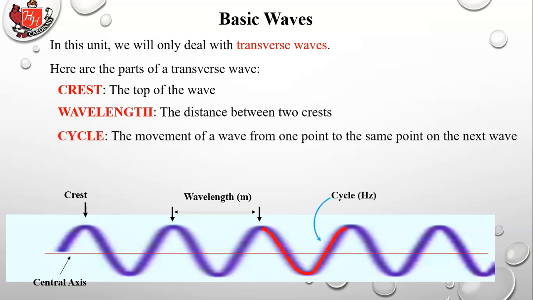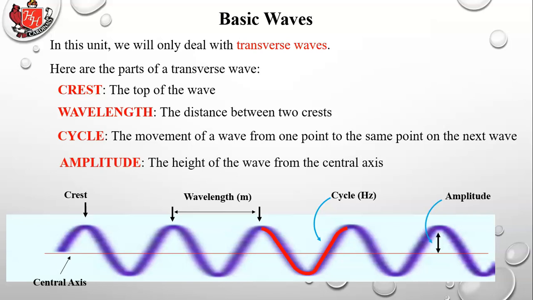A cycle is a movement of a wave from one point to the same point on the next wave. So if you see that red line, that's one cycle. So what's the difference between a wavelength and a cycle? Because they both go from one crest to the next. The difference is that a wavelength is actually a measure of distance measured in some form of meters, whereas a cycle is just a number. It's how many times the wave goes down and comes back up again. So that would be a cycle.